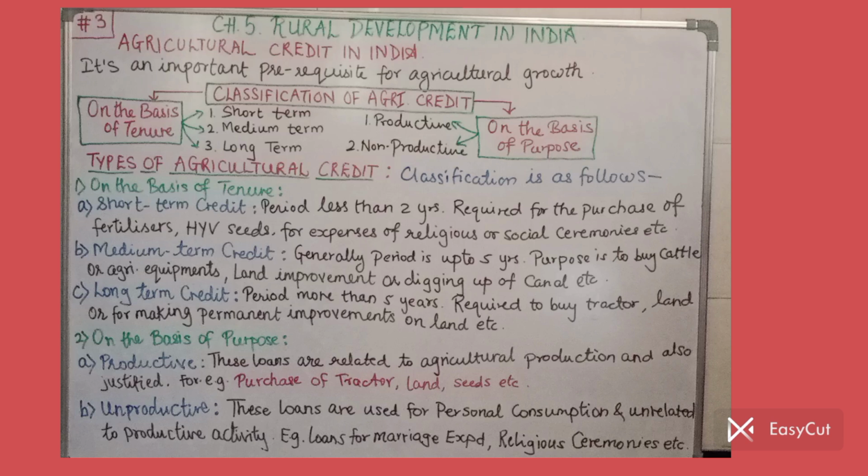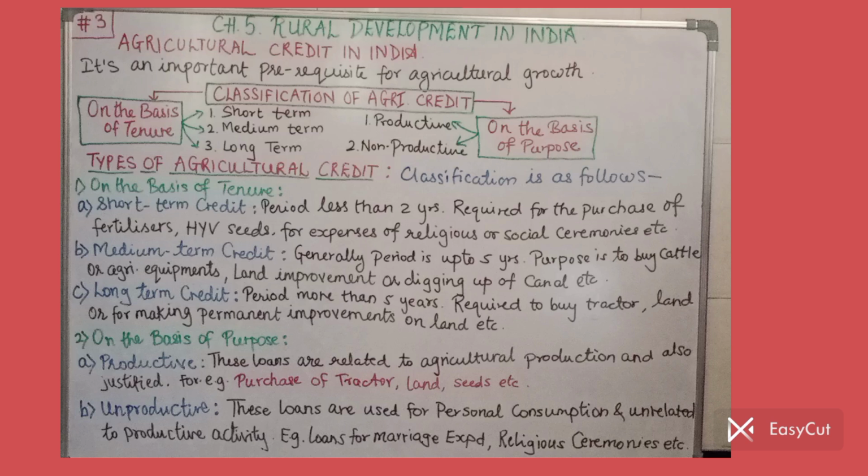These loans are related to agricultural production and they are justified. That means it's okay to take loans for improvement of land, for the purchase of equipment, or for the purchase of seeds. That falls under productive credit, which the farmer utilizes to bring out some output.